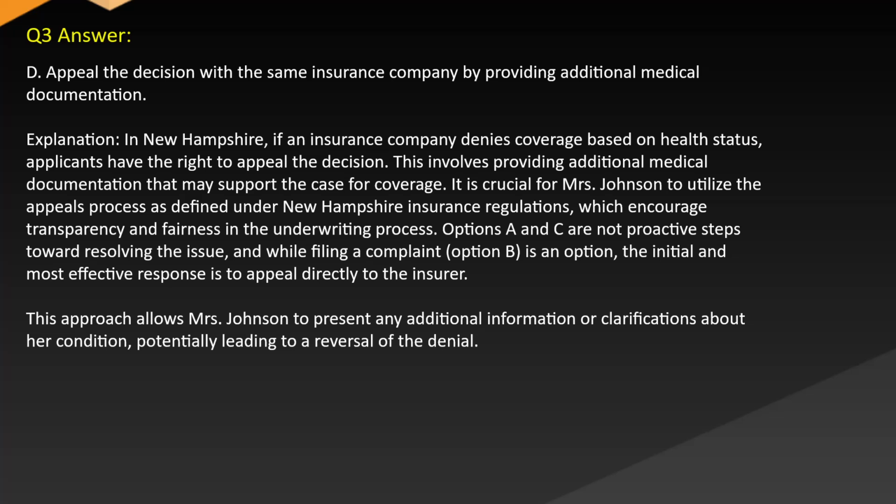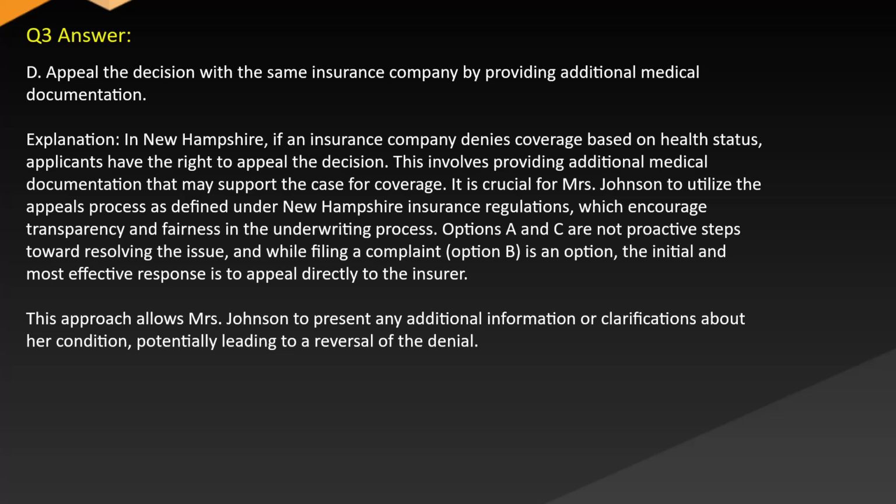Answer: D. Appeal the decision with the same insurance company by providing additional medical documentation. Explanation: in New Hampshire, if an insurance company denies coverage based on health status, applicants have the right to appeal the decision. This involves providing additional medical documentation that may support the case for coverage. It is crucial for Mrs. Johnson to utilize the appeals process as defined under New Hampshire insurance regulations, which encourage transparency and fairness in the underwriting process. Options A and C are not proactive steps toward resolving the issue,